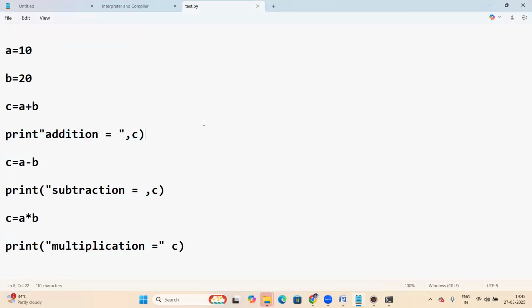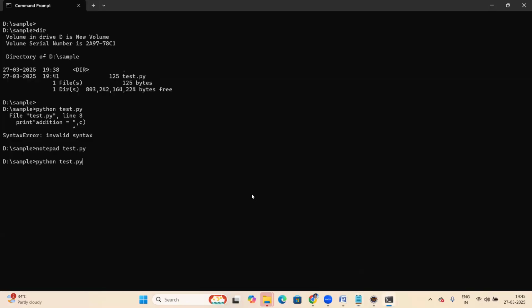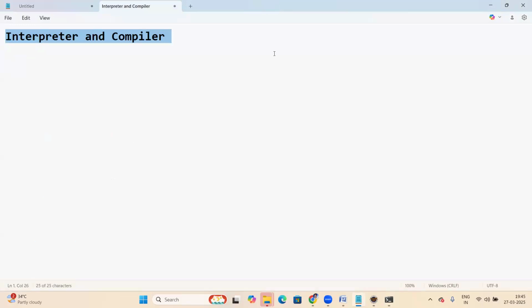Okay, save it. Now run it. See that, an error on the 8th line. Let us correct that mistake. What is missing on the 8th line? A bracket is missing. Control S to save. Yes, that error is fixed.